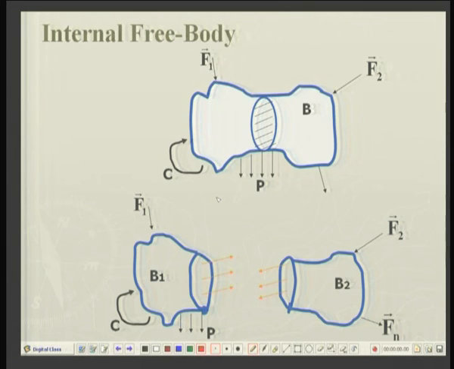That is, B1 will produce a system of forces on B2, and by Newton's third law, B2 will be producing equal and opposite forces and moments also in general, but here I am showing only the forces. So, B2 will also have equal and opposite forces on B1. So, this is one free body which is individually in equilibrium, and this is the second free body which is also in equilibrium. So, this is an internal free body. The concept of such free bodies is crucial in the mechanics of deformable media such as solids, fluids, etc.